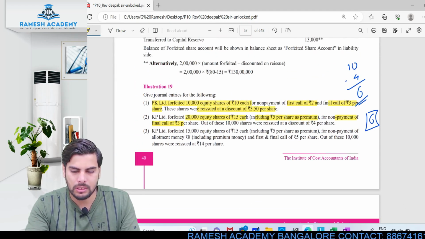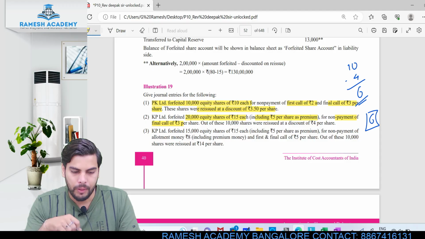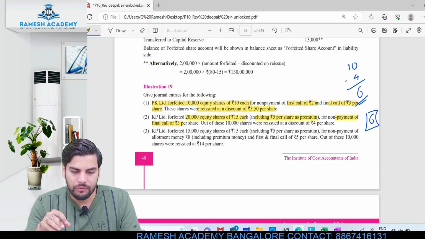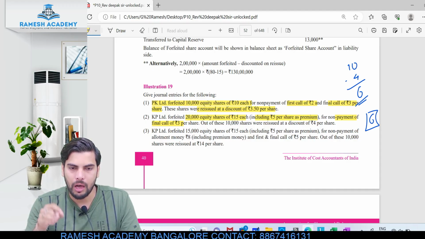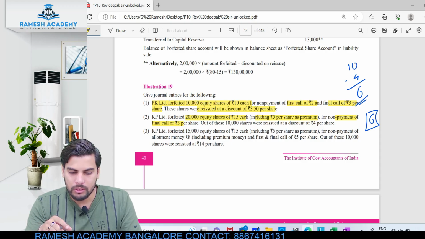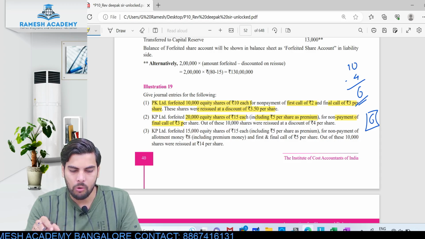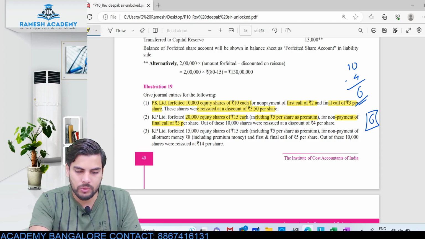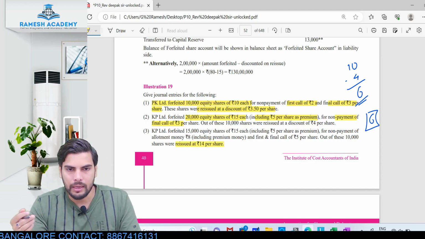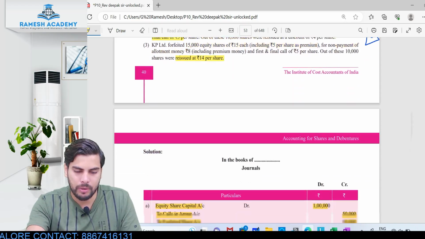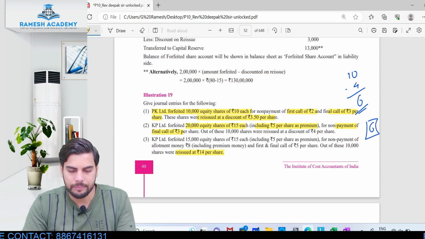Let's have a look at this third scenario. KP Limited forfeited 15,000 equity shares of rupees 15 each, including 5 rupees of securities premium, for non-payment of allotment money of 8 rupees, including the premium money, and first and final call money of 5 rupees per share. Out of these, 10,000 shares were reissued at 14 rupees. So here the reissue price is a little high. It means the shares are reissued at premium. This is the last case, right?